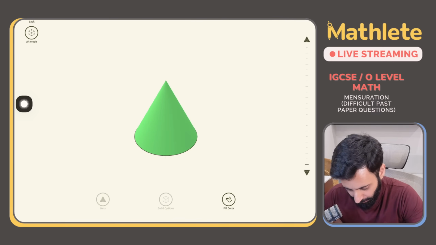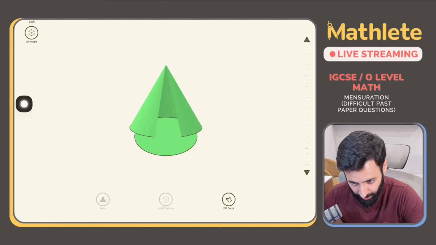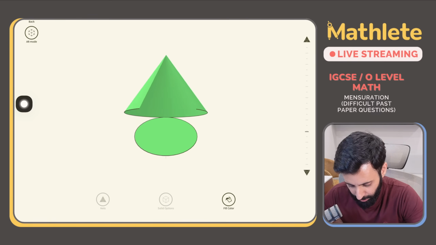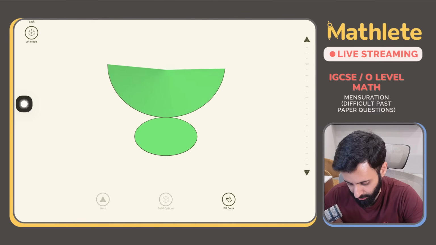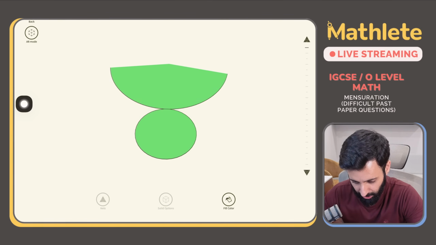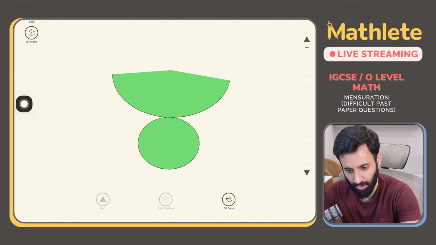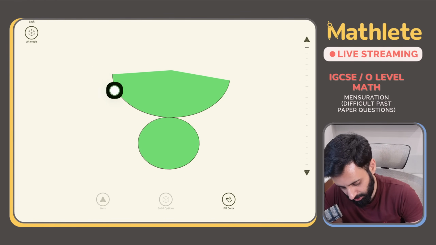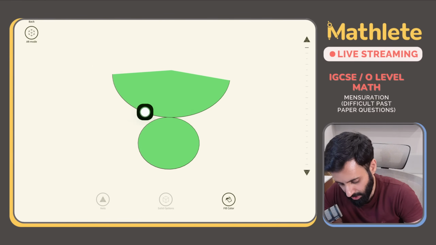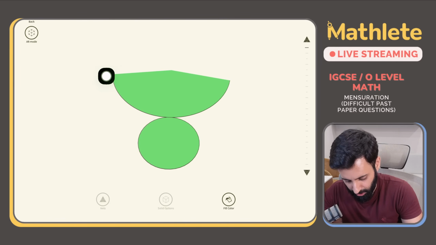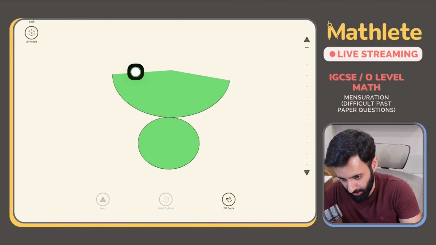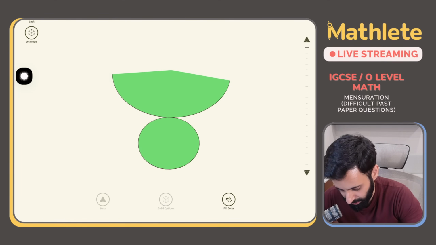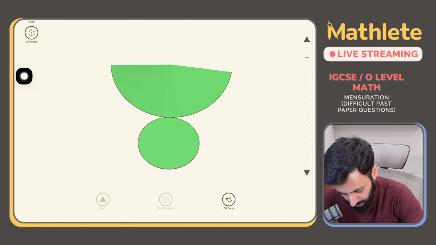So yeah, I'm going to cut it along the slant height and then I'm going to open it. As I open it, I want you to pay attention to a few things. I'm going to close it back. Pay attention to this arc length and to this radius of the sector. So now I'm going to close it.